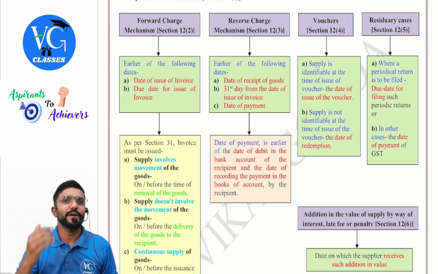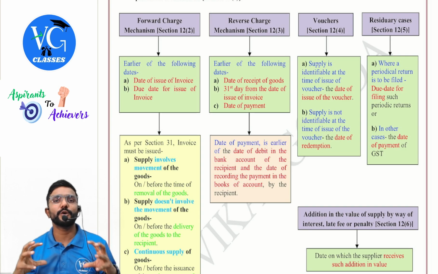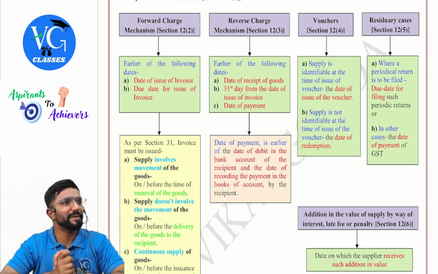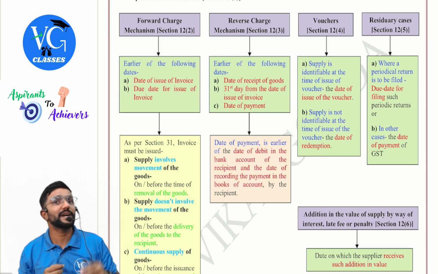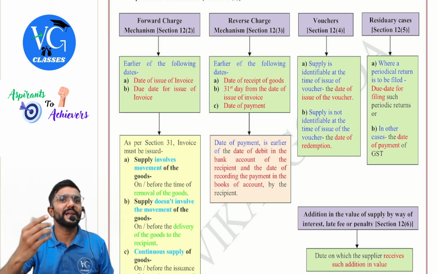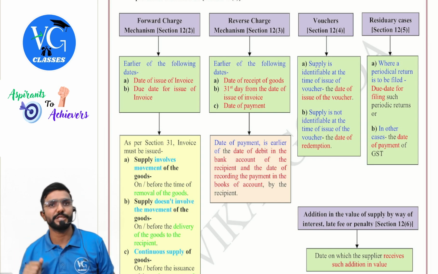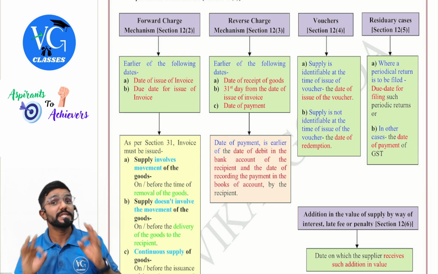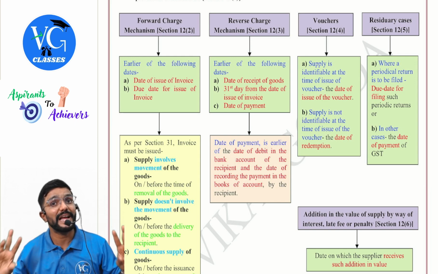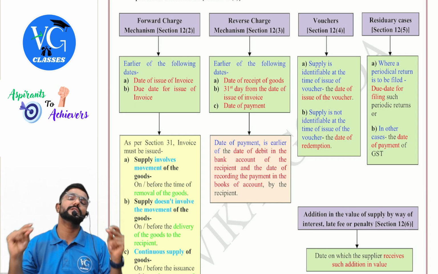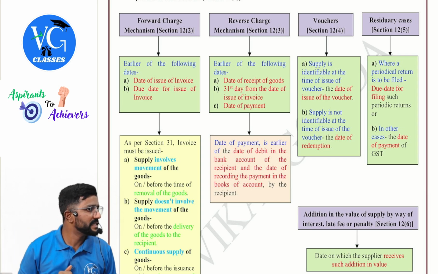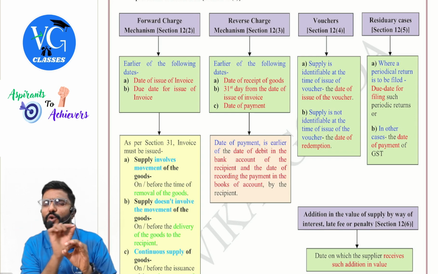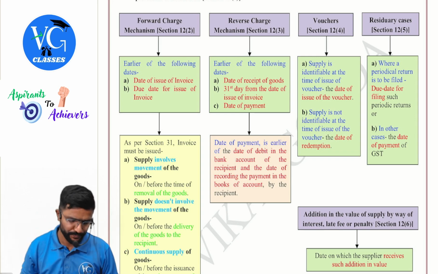Now listen, I have received some advance from you for the goods to be supplied in the next 3 months. Am I supposed to pay tax on the advance? No. Only when I supply and issue the invoice am I liable to pay GST. So if any advance is received for goods to be supplied in future, GST is not applicable on the advance. But when supply is actually made and the invoice is issued, GST is liable. So you can just write: no tax on advance for goods.